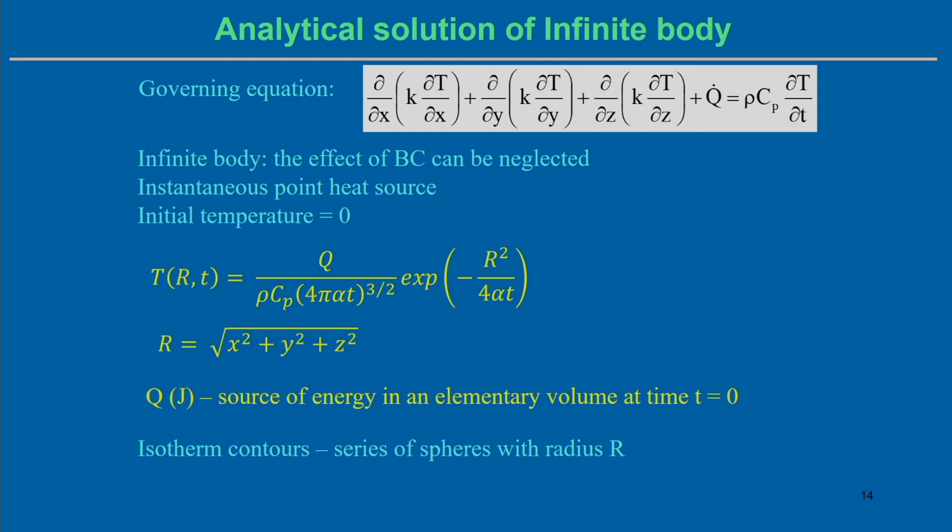Now, we start with the analytical solution of the infinite body, because if you remember, first we start with the point and line heat source. The point and line heat source is not an actual representation of the heat source in welding process, but if we want to get some kind of very simplified analytical solution, then some assumptions of the heat source representation are required.